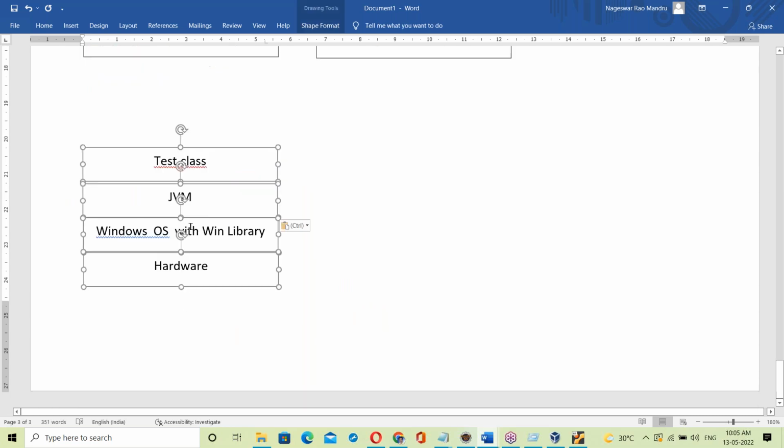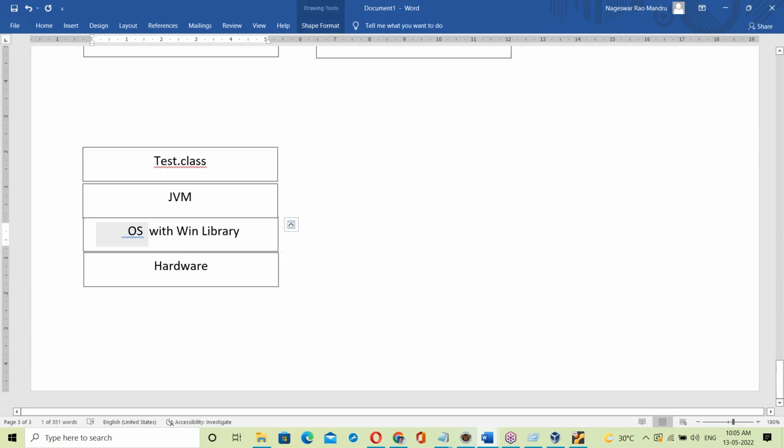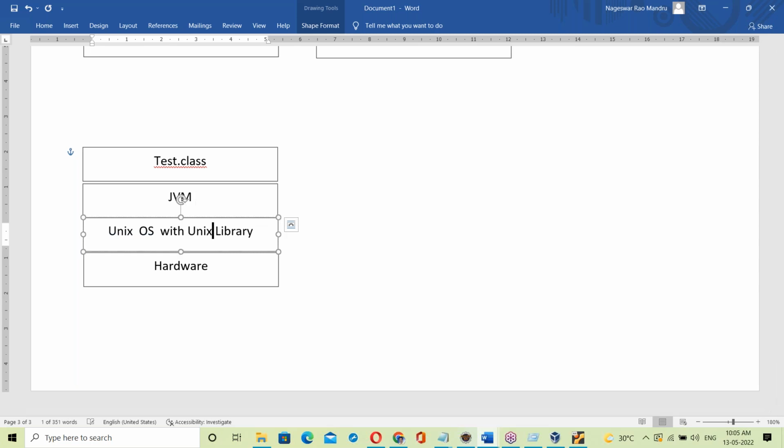Yes, let us take another platform, the Unix platform. Unix OS with Unix library.